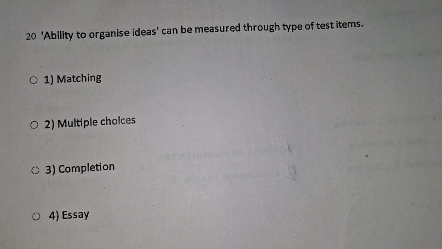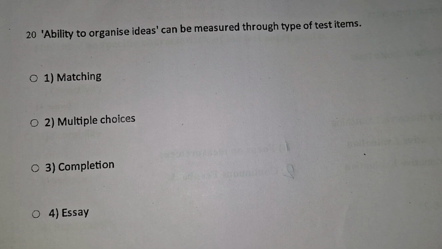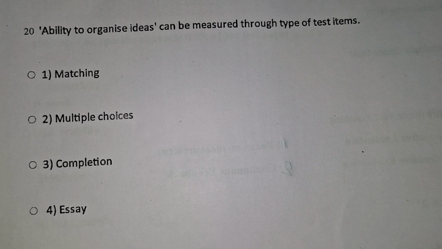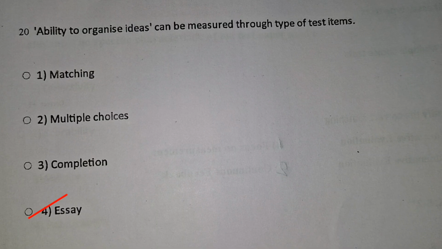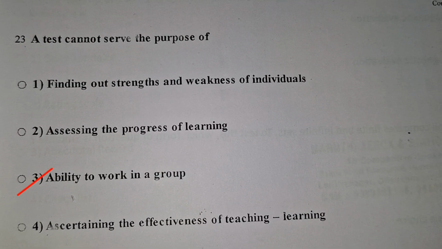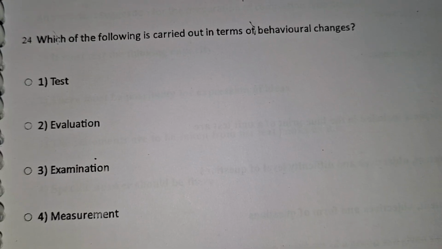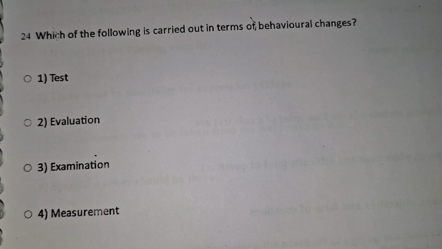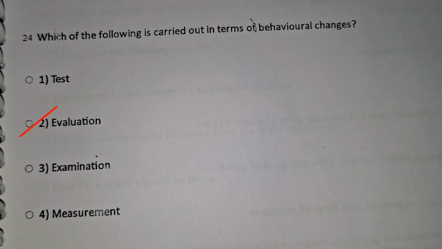Next one, ability to organize ideas can be measured through type of test items. Matching, multiple choices, completion, essay. The answer is option 4, essay. Next one, a test cannot serve the purpose of ability to work in a group. Next one, which of the following is carried out in terms of behavioral changes? Test, evaluation, examination, measurement. The answer is evaluation.